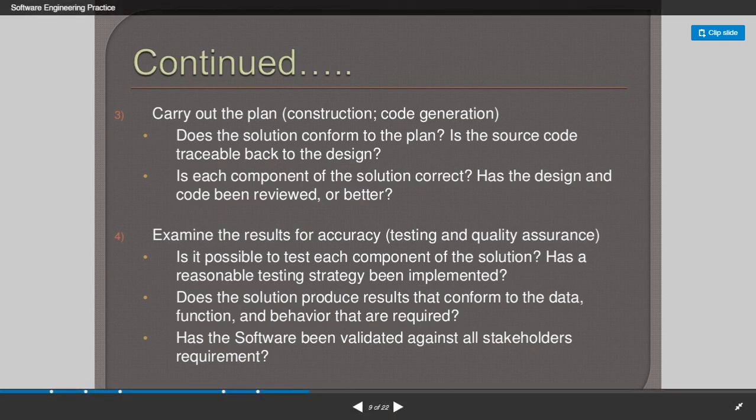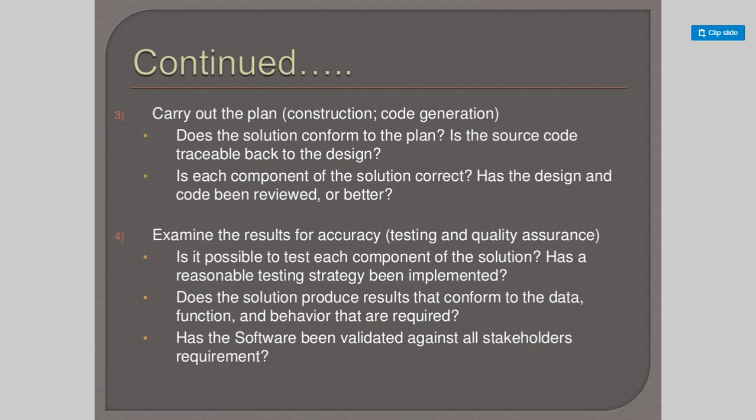Is each component of the solution correct? Has the design and the code been reviewed or better? So when we are dividing into subproblems, we should find out whether the solution of each subproblem is correct, and then whether the design or the code can be reviewed. Each time, the review will help you to analyze the problem better.